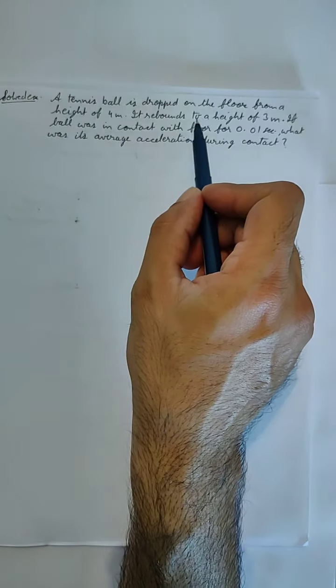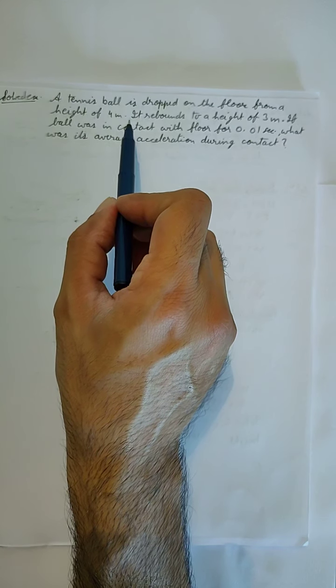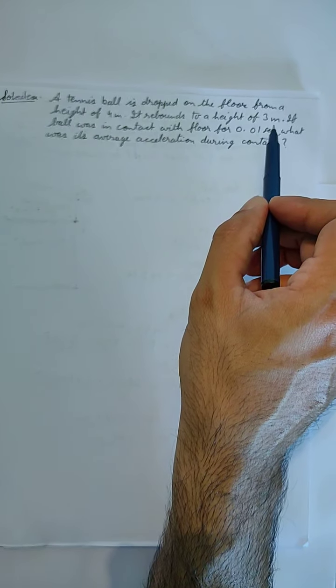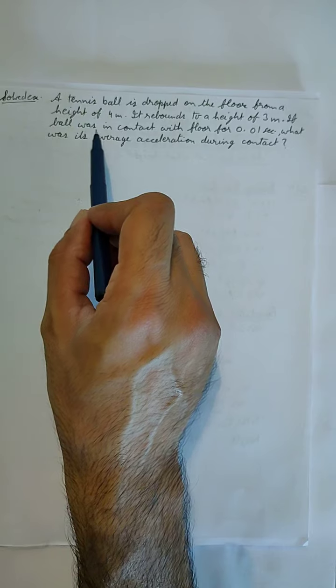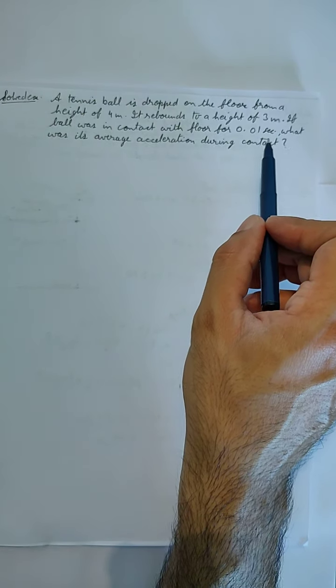Now in this question, a tennis ball is dropped on the floor from a height of 4 meters. It rebounds to a height of 3 meters. If the ball was in contact with the floor for 0.01 second, what was its average acceleration during contact?